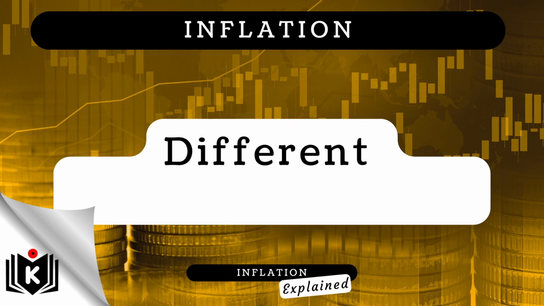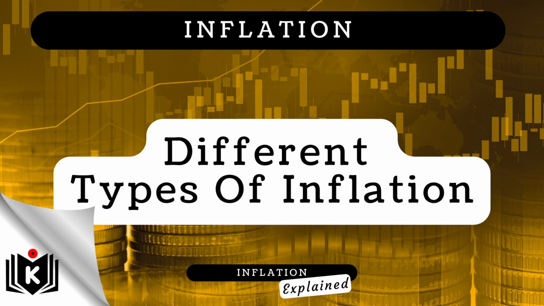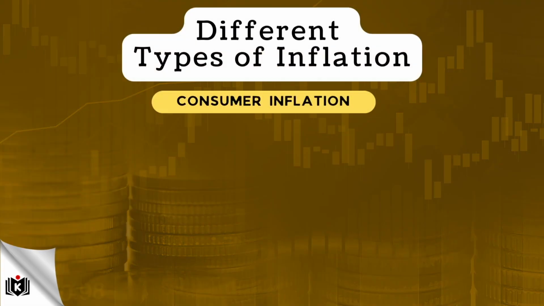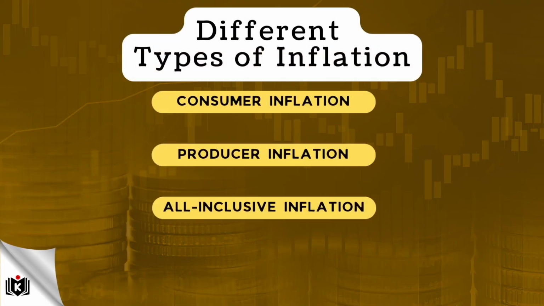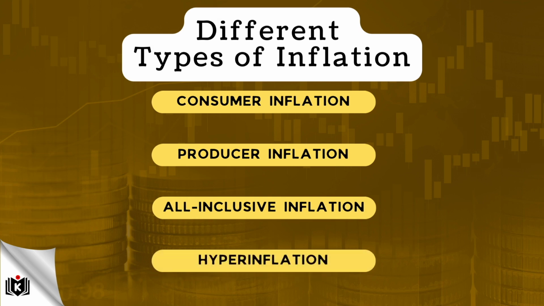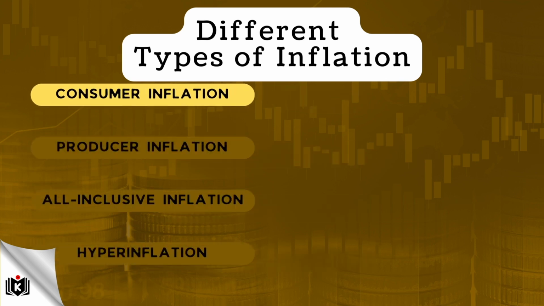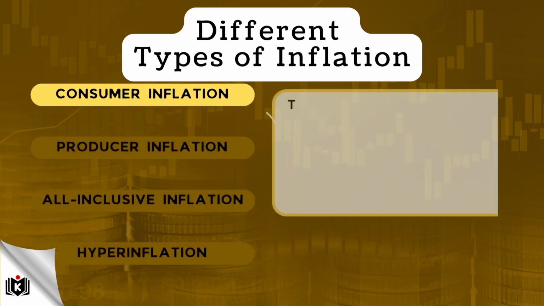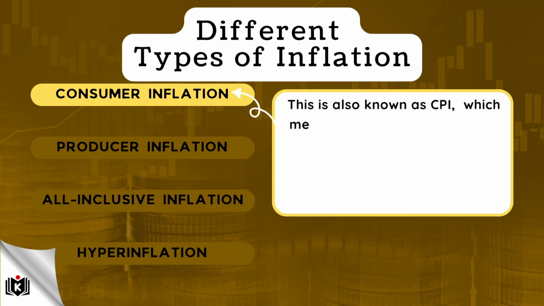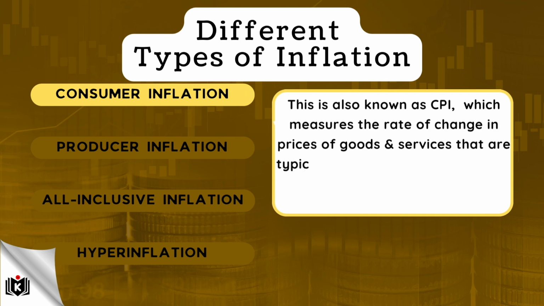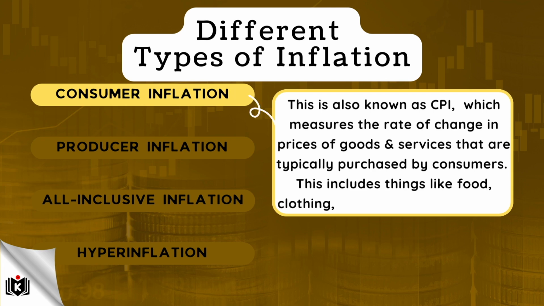There are different types of inflation. In this next section, we will look at the following 4 types, which are consumer inflation, producer inflation, all-inclusive inflation, and hyperinflation. Let's briefly discuss each of these types, starting with consumer inflation. This is also known as CPI, which measures the rate of change in prices of goods and services that are typically purchased by consumers. This includes things like food, clothing, transportation, and housing.